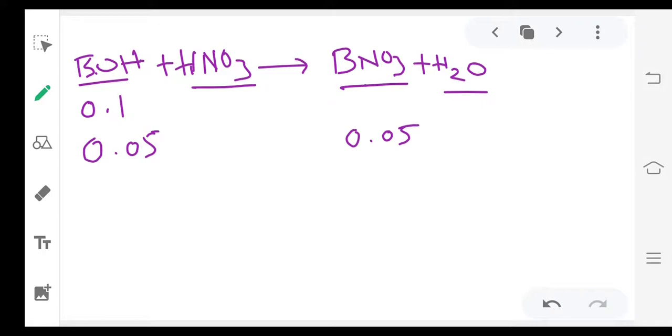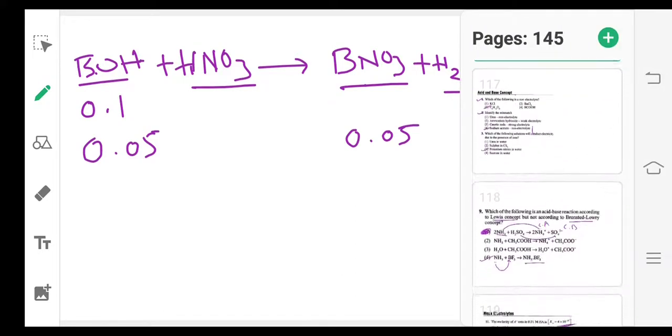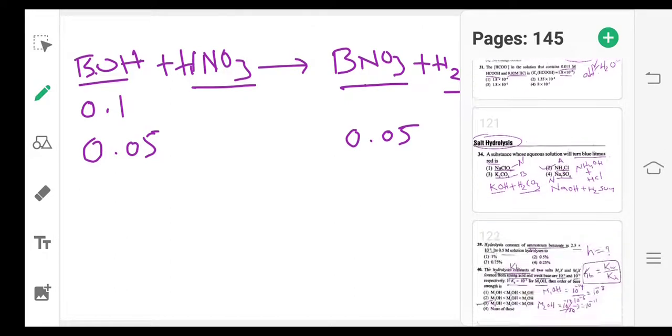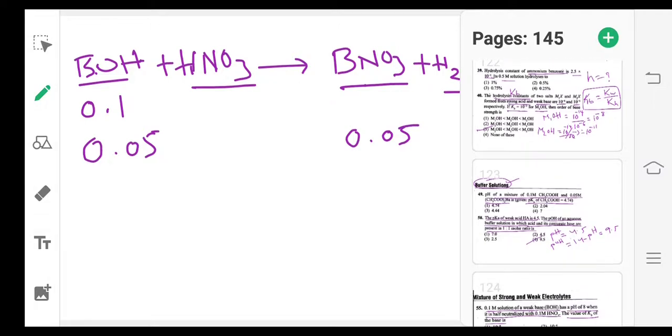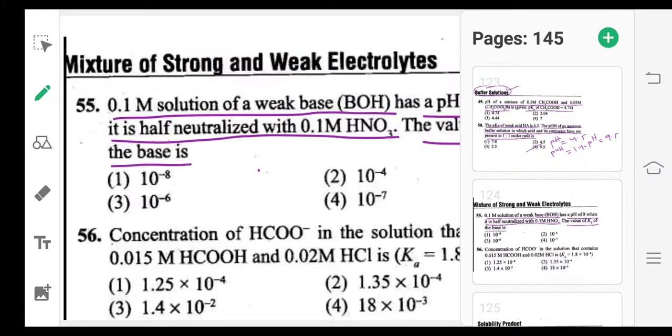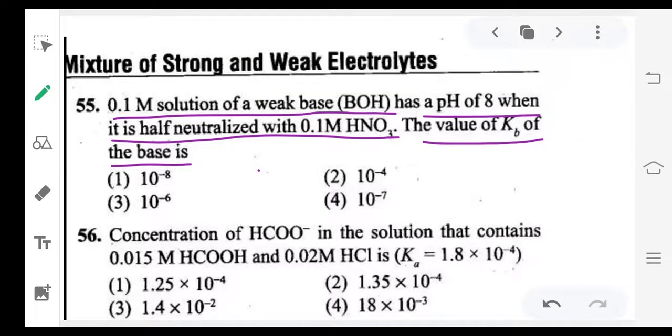Let me check how much concentration they given. I have taken 0.1. Let me check the question. Yeah, 0.1 M solution they given. Half of this is reacted. 0.1 M HNO3 they taken. pH they given 8.